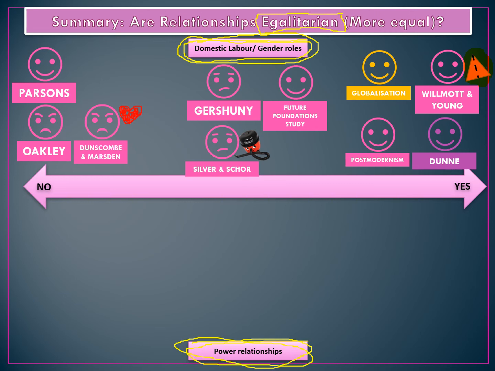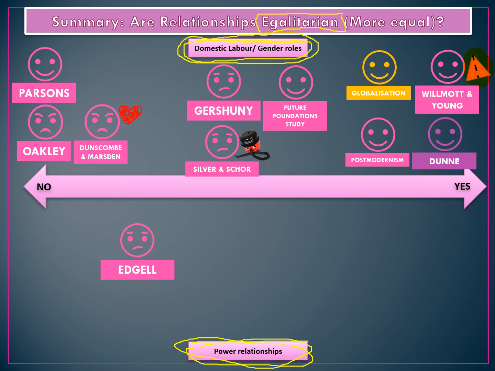Then we have the power relationships I mentioned before, who controls the family. Our first thinker here is Edgell. Edgell is writing in the 1980s and he talks about decision making. I've put him leaning towards the right and the no argument, that men and women are not equal in power relations, because he says that men take more control over key decisions, women are allowed to make decisions that are less important, and women solely make the least or non-important decisions.